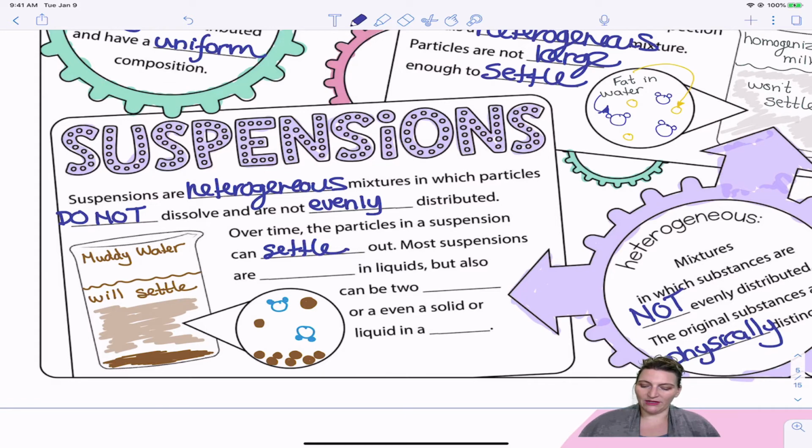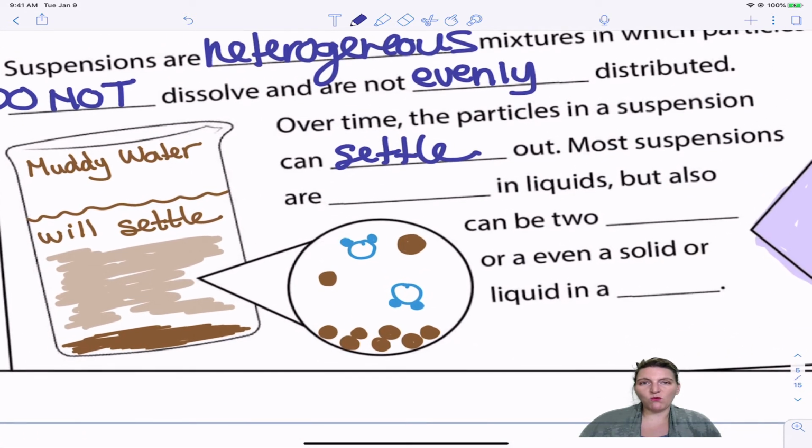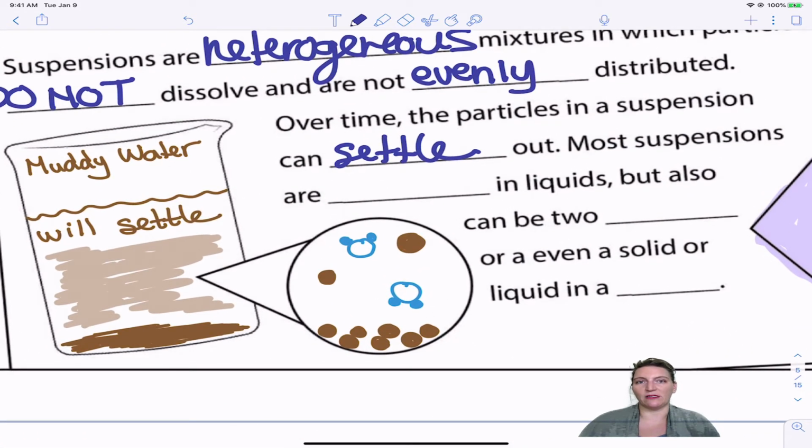If you look at the example here, muddy water is a good example of a suspension. If you just let that sit for a few hours, the particles of the dirt that makes it mud are so large that gravity will take hold of them and they will sink down to the bottom, so that you will have relatively clear water on top, but then a layer of the dirt, the mud, on the bottom.